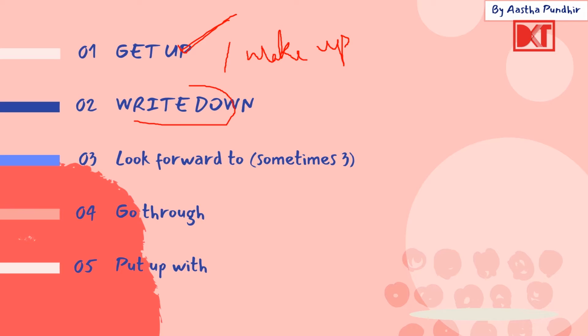Now write down, when you ask someone to put whatever they have said in writing, you ask them to write it on that paper, write down. See, look forward to. So here sometimes three words, because look forward to. The verb is look, but here we can be using either one or two more words here. So here we have three words. Look forward to means you are excited for something, you are excited and you are waiting eagerly, that is looking forward to.